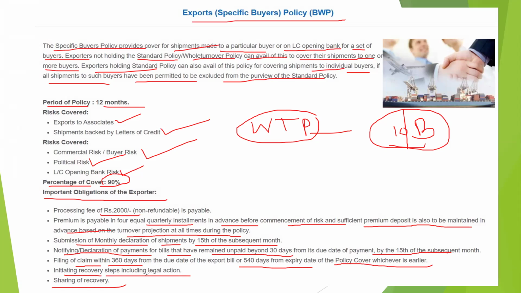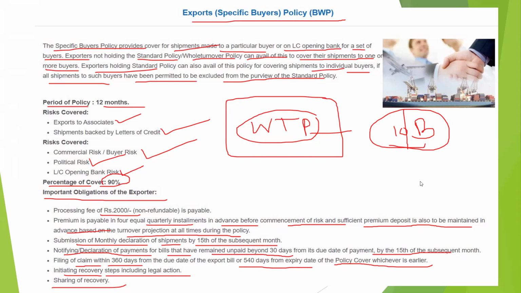One is the whole turnover policy, in which whatever turnover they do, that whole turnover will be covered in the policy. That we will discuss in some other video. Here we have discussed the specific buyer wise policy. Mostly people will take this type of policy when they are going for a new buyer, and in whole turnover their expenses will be high.